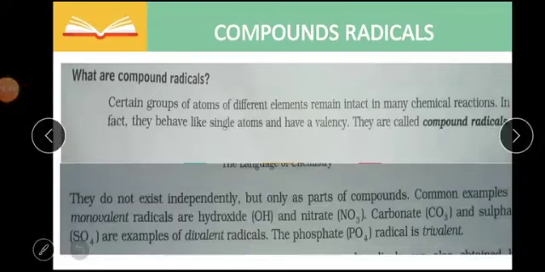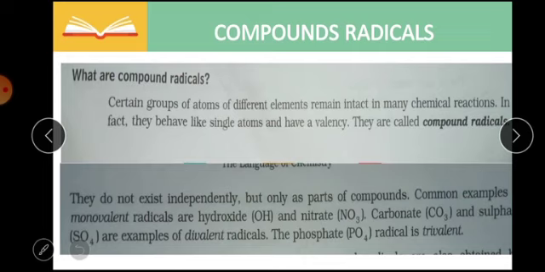In the last video, we understood the variable valencies. Now we are going to understand the meaning of compound radicals. What are compound radicals? First of all, we will read this definition. Certain groups of atoms of different elements remain intact in many chemical reactions. In fact, they behave like single atoms and have a valency.